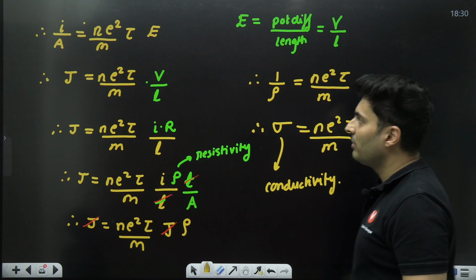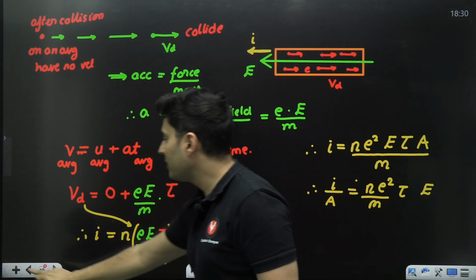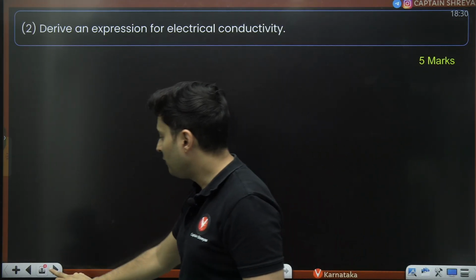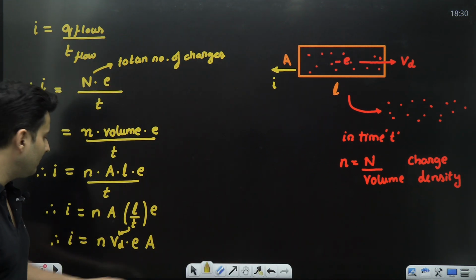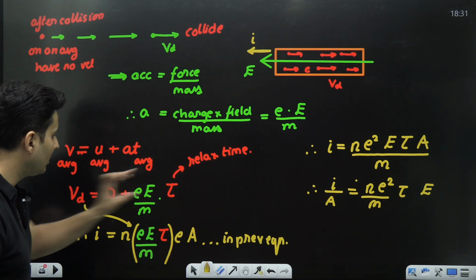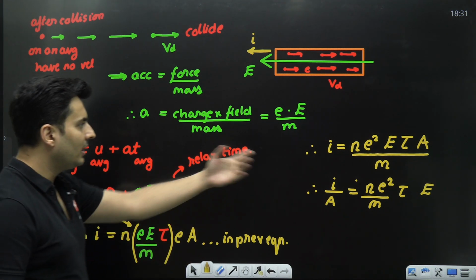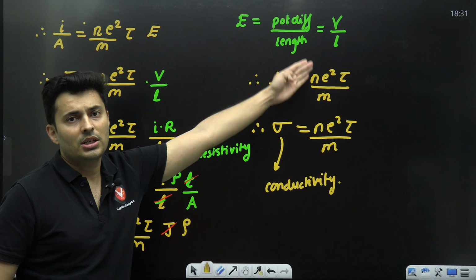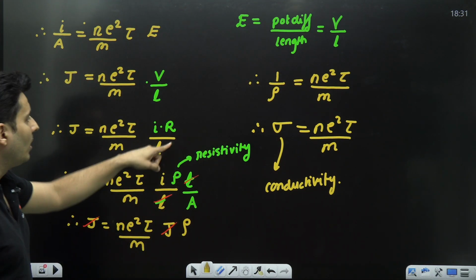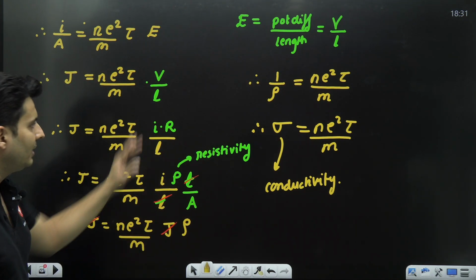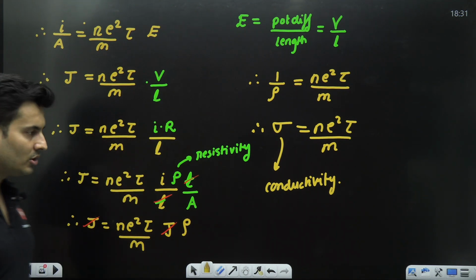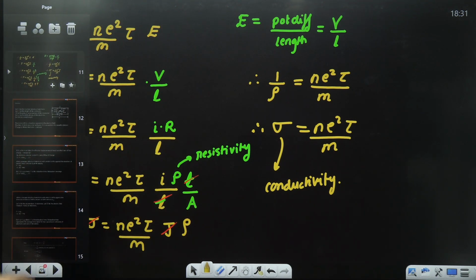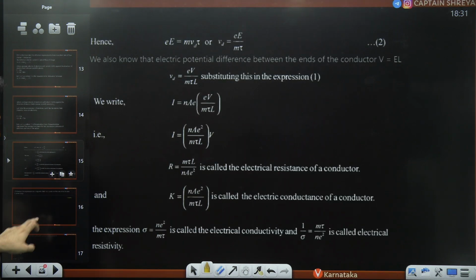The examiner will be fully impressed that you wrote all the steps, everything from the start. The examiner will give you sure shot 5 marks. You derived current is NeAv. Next step, you got drift speed in terms of relaxation time. Current by area, you wrote it as current density. Electric field, you wrote it as potential difference per unit length. Ohm's law you used. Everything you cancelled out and you got the answer. Is that absolutely clear? So that is the derivation. You can play around with it and get it in slightly different ways also. That is what they have also eventually done.